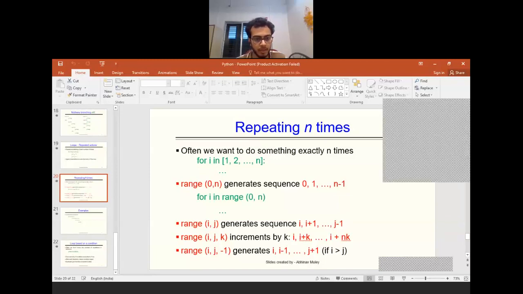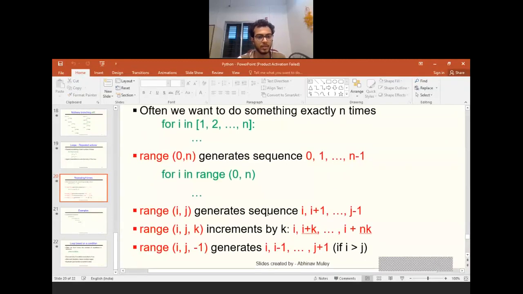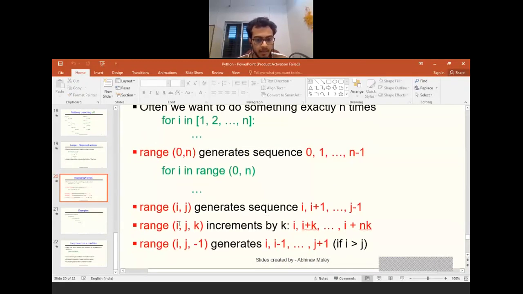I hope this document is visible to you. So in the range function, I actually forgot to add these two things. When I told you about this range function, you have to mention the lower limit as well as the upper limit, and the sequence is generated from the lower limit till the upper limit minus 1 in steps of 1.